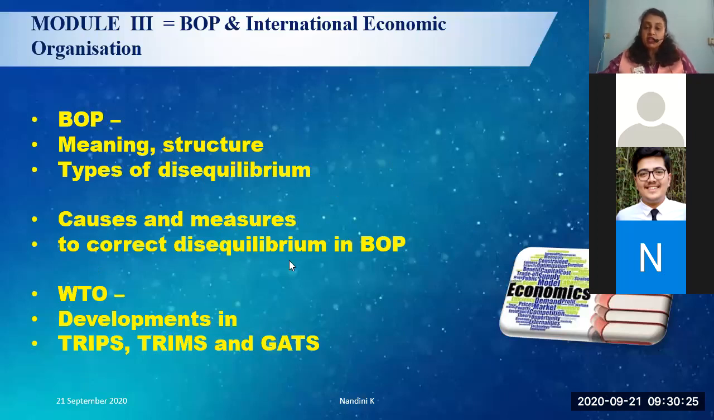Then you have fiscal measures and monetary measures. Both are responsible for clearing the problem of BOP. How do they do that? With the help of monetary measures and with the help of fiscal measures. On the monetary side you have methods like devaluation, depreciation, appreciation. As far as fiscal measures are concerned, you have tariffs, quotas, stopping of imports, and so on and so forth. These are the measures that can be used to correct disequilibrium in the balance of payments.